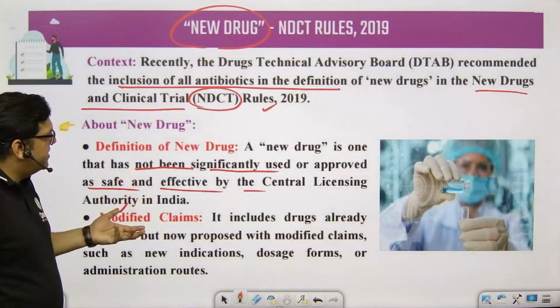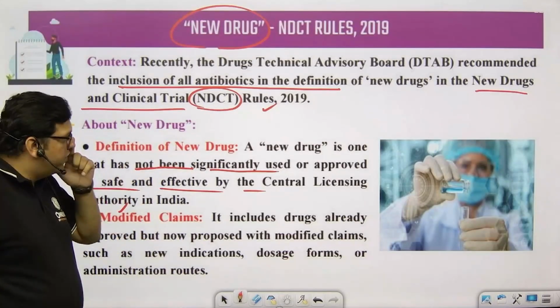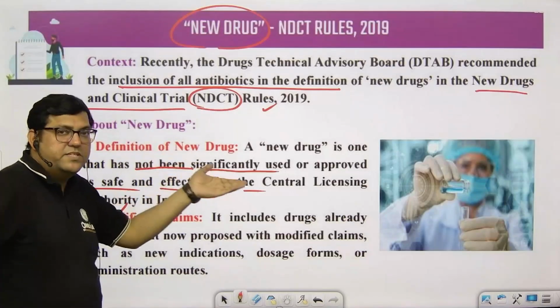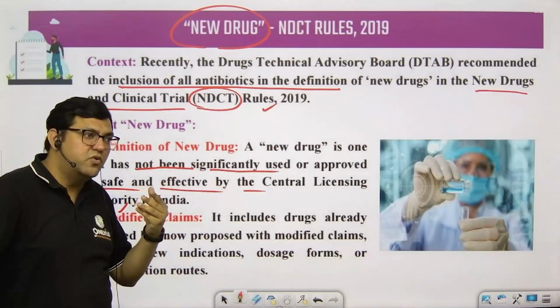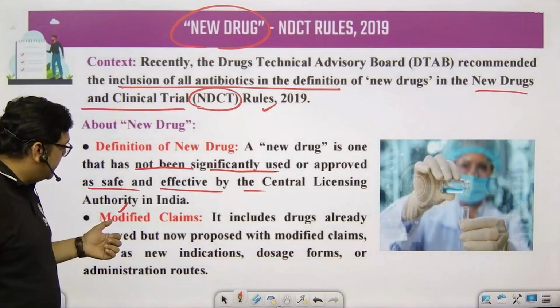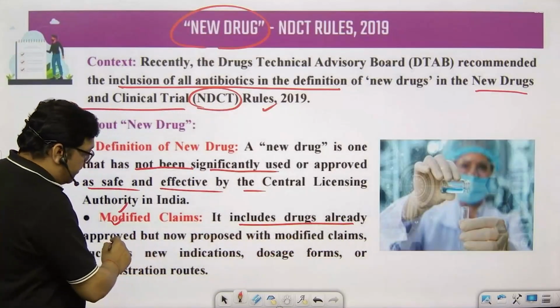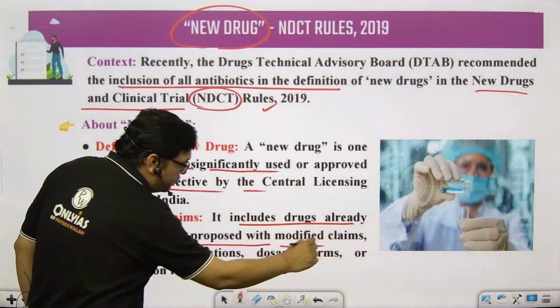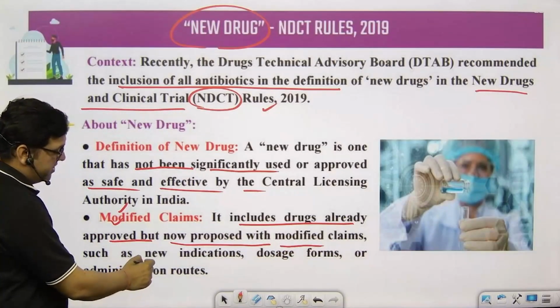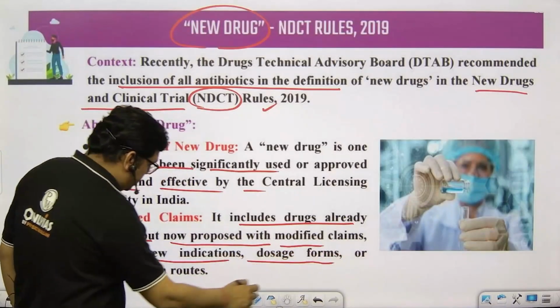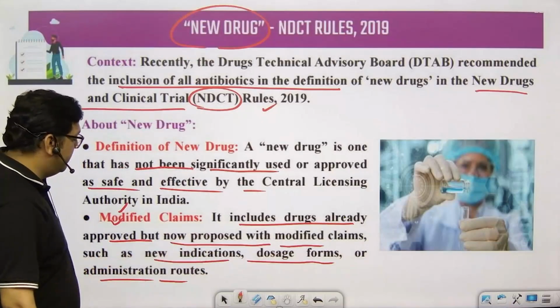But things have changed. The definition of new drug has been changed: one that has not been significantly approved, पहले से जो approved नहीं की गई है. And then the modified claims includes drugs already approved but now proposed with modified claims, such as new indications, dosage forms, or administrative routes.